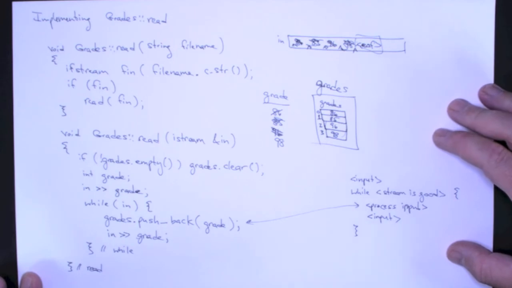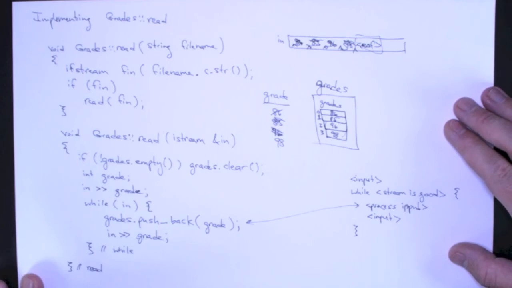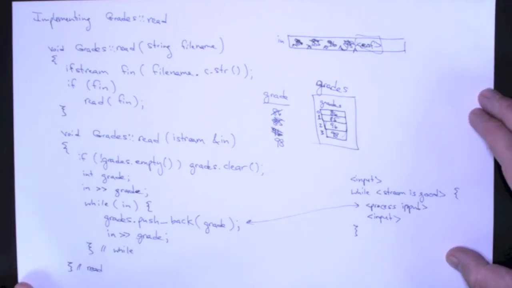Now we look at how to print those and how to compute the average of the grades in the vector.